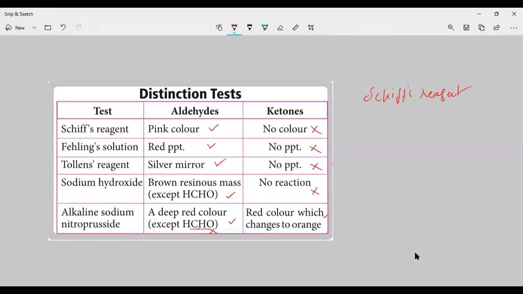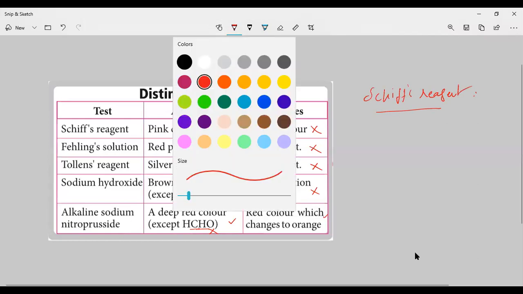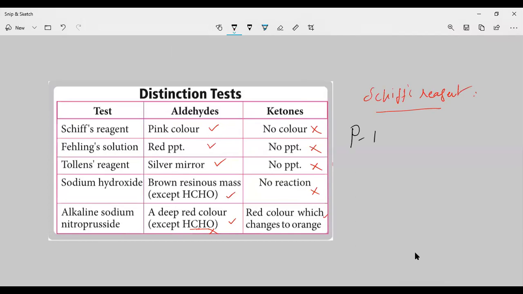Instead, they will ask what happens when an aldehyde and ketone react with para-rosaniline hydrochloride, which gives the pink color.